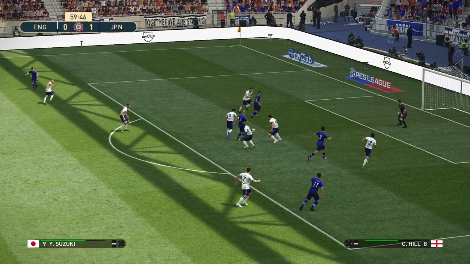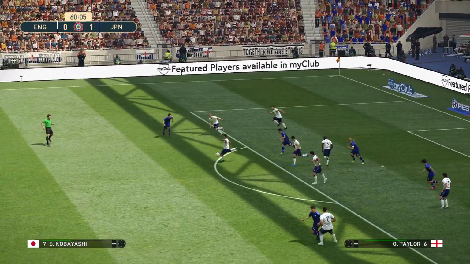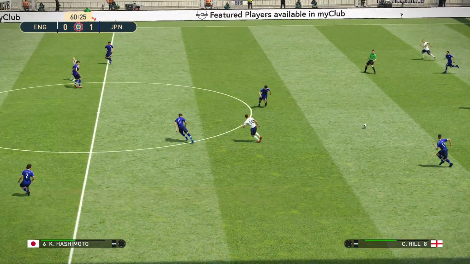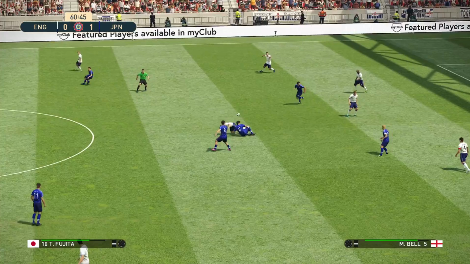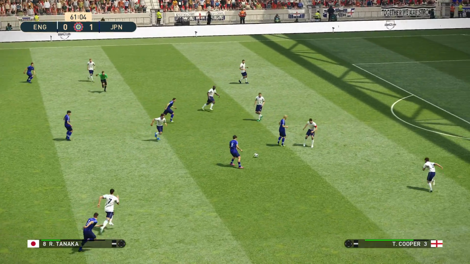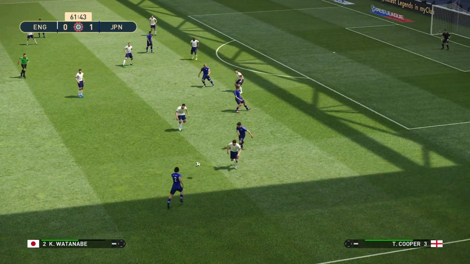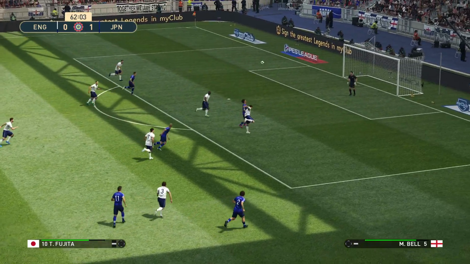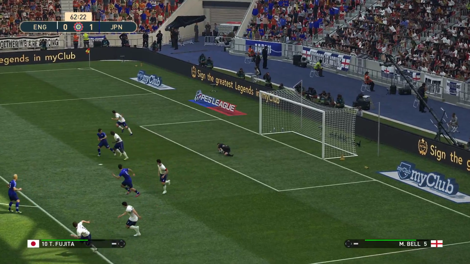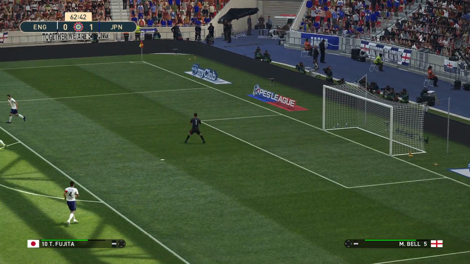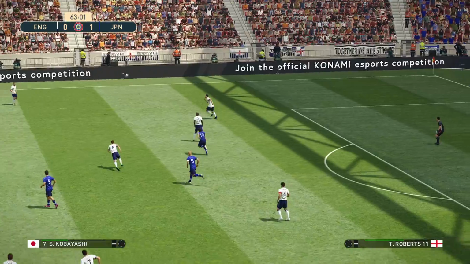Still Suzuki. Tanaka. Hashimoto plays it out. Now here's... Well, Edwards headed it back to Phillips.